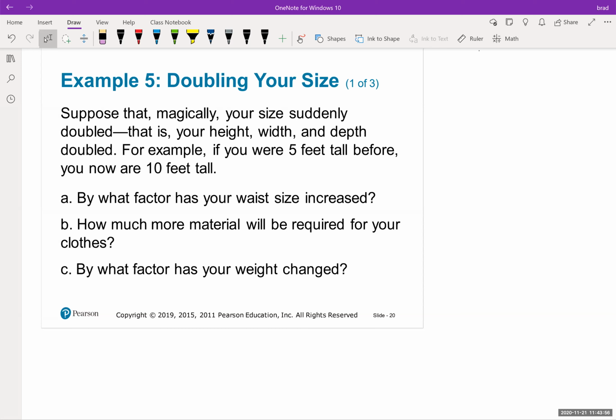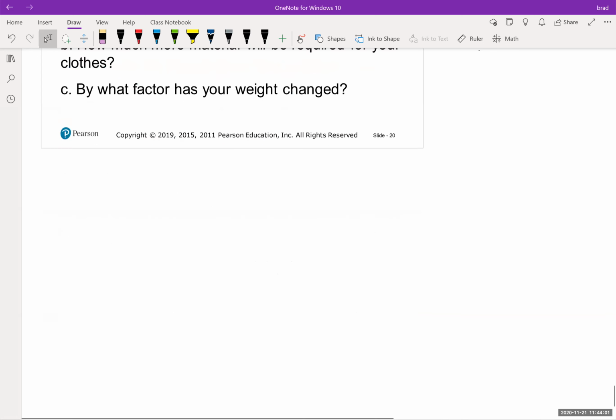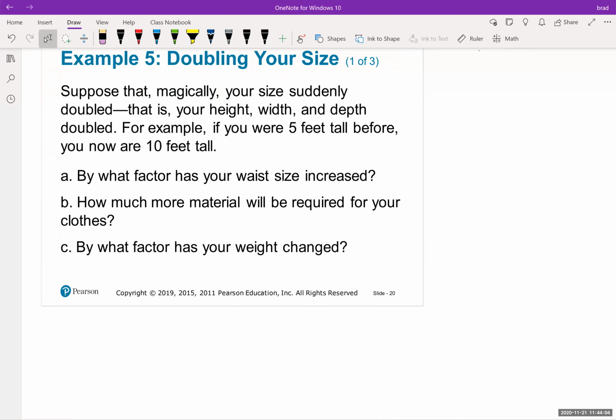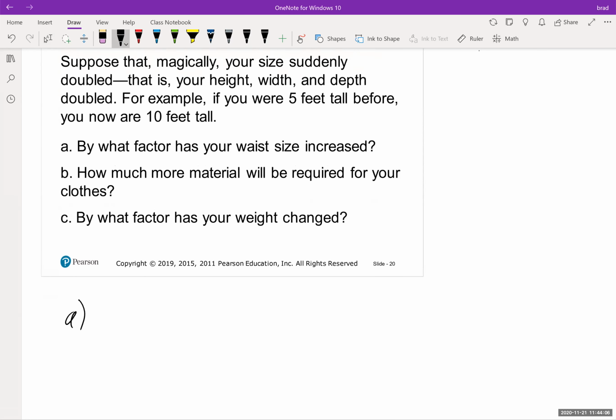So if you think about your waist size, you know how in TV shows, let's call this part A. They'll take somebody for a wedding or something like that, and have them sized, and you'll see a person with a tape measure for tailors. They measure the distance, how long your pants are going to be, how much your dress is. Well, they also measure around your waist. They wrap it around you and they say, okay, this is your pant size or whatever.